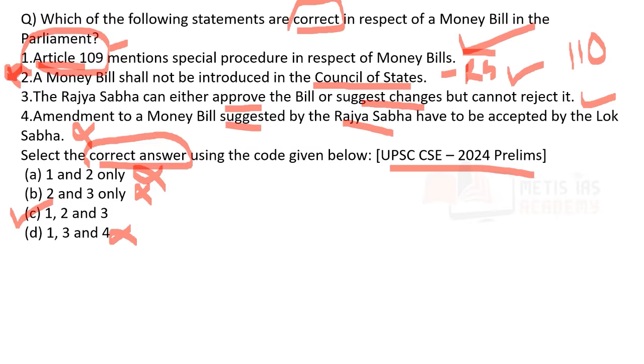Now, see, while explaining money bill, we missed out on Article 109. Now, what I want to tell you people is that certain times there are chances that certain things might get missed due to certain reasons.